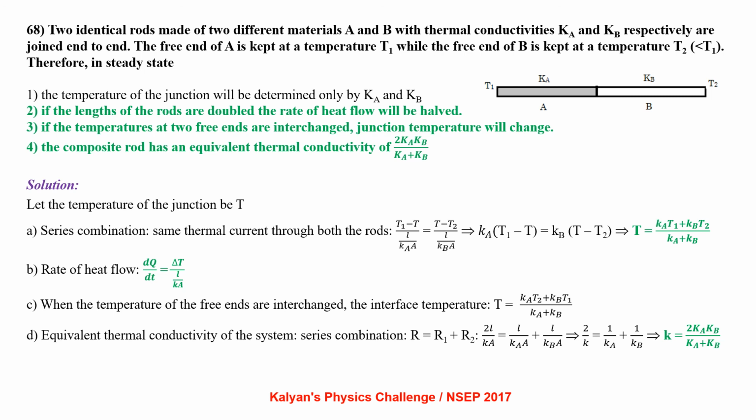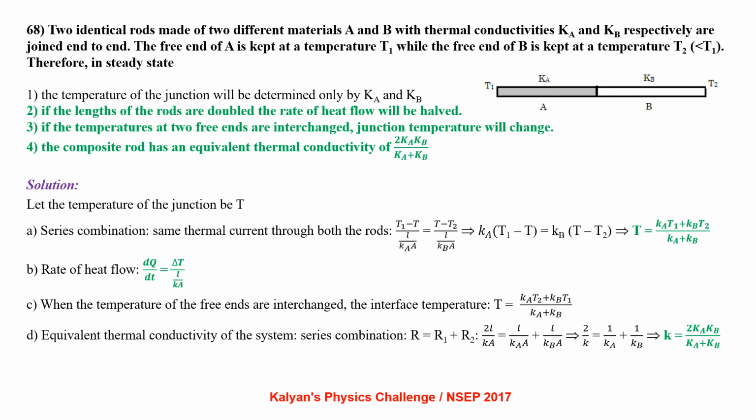If the lengths of the rods are doubled, the rate of heat flow will be halved. If the temperatures at two free ends are interchanged, junction temperature will change. The composite rod has an equivalent thermal conductivity of 2 Ka Kb by Ka plus Kb. Let the temperature at the junction be T. See the diagram, we will have the solution in the next frame.